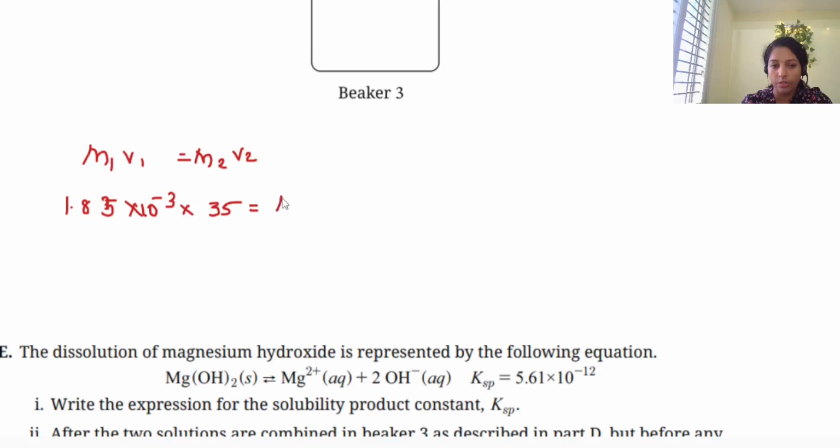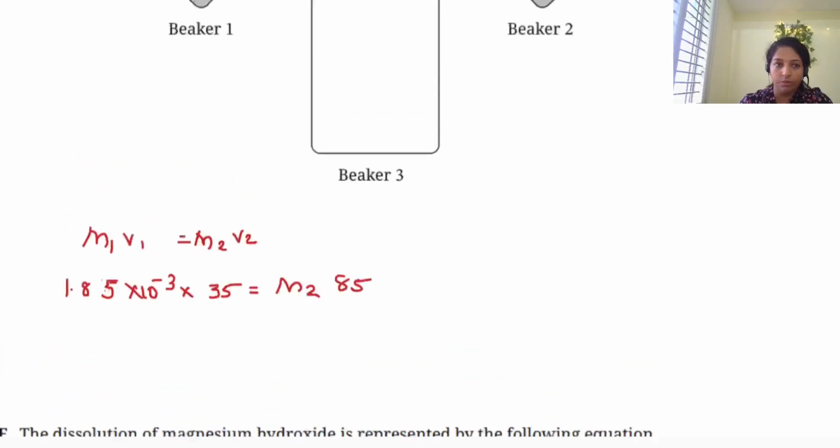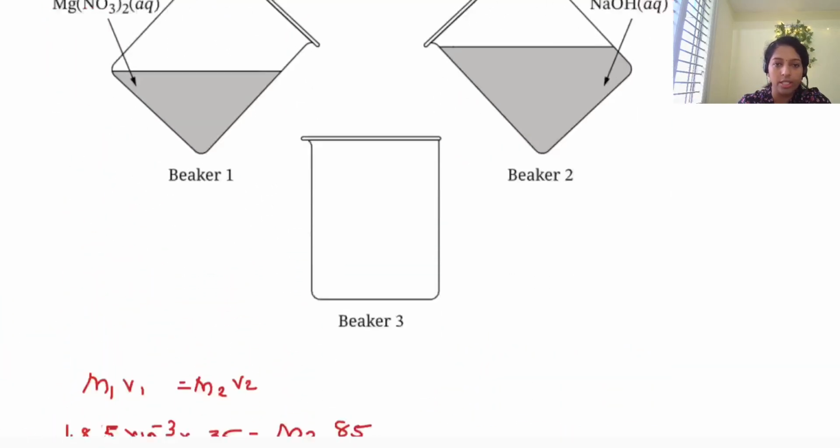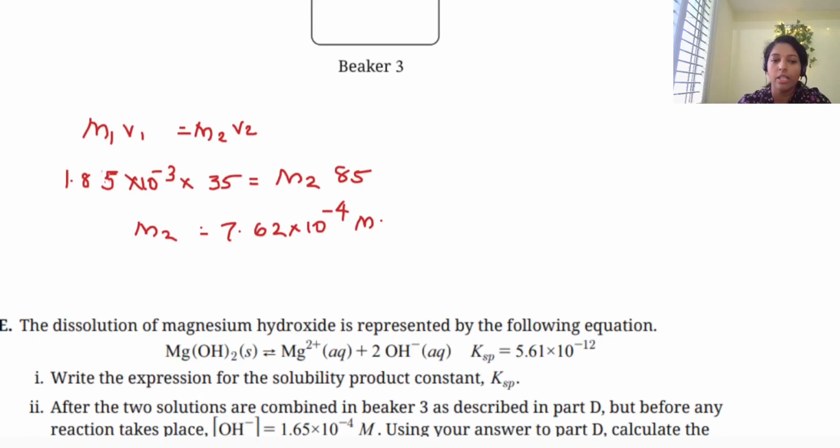So M2 we don't know, and the volume now is the total volume. Okay, so we have to add these together. So 85 ml is there. No need to convert to liters, just apply M1 V1 equal to M2 V2. So what is M2? Yes, I got 7.62 times 10 to the power of negative 4 molarity. Okay, so again, how many significant figures? 3 significant figures. So your answer should also contain 3 significant figures.